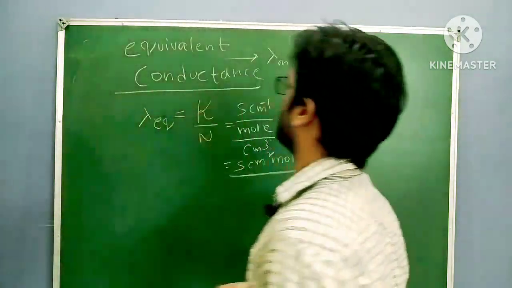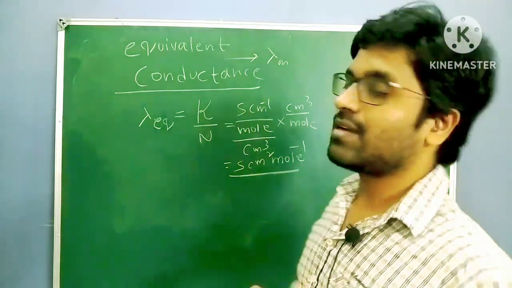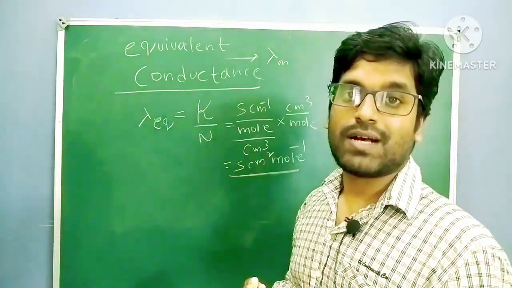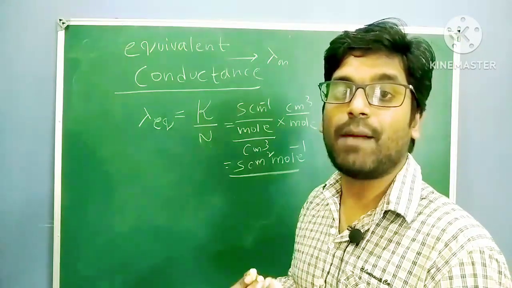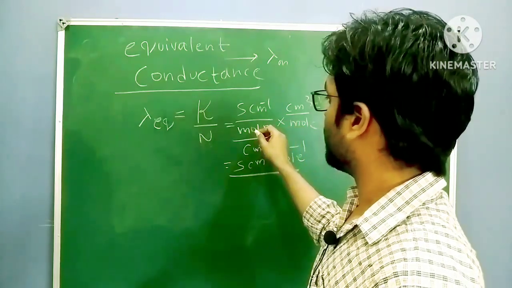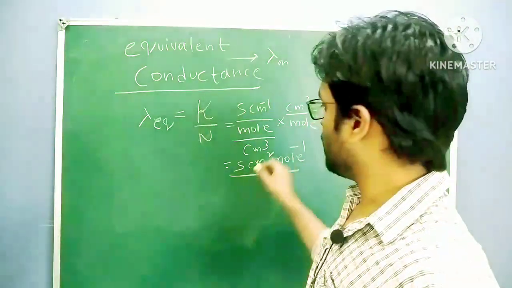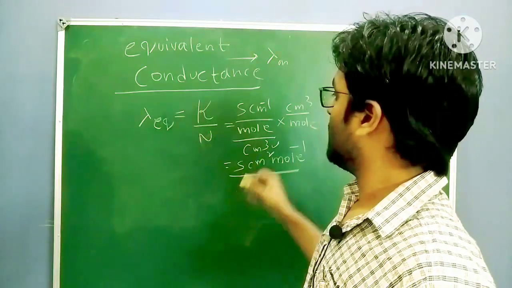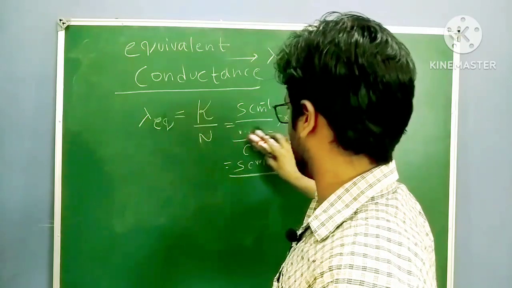Normality equals number of gram equivalents of solute over volume of the solution; in place of mole, you take gram equivalent.